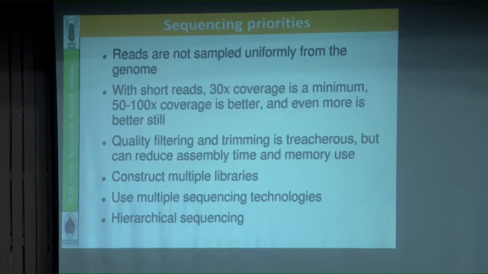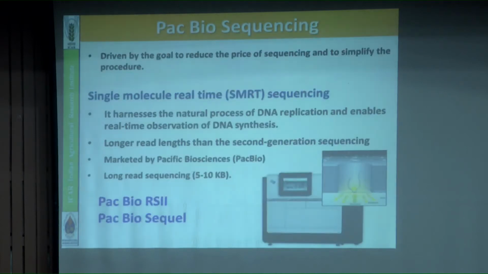As I earlier told, multiple sequencing technologies are used to make a complete genome sequence. So this is PacBio. Recently it has come. There are two platforms, PacBio RS II and PacBio Sequel. It will give only long reads. For example, long read sequencing of 5 to 10 KB in a single run. So there is no chance of small reads or duplication. It is based on single molecule real time sequencing chemistry. It is marketed by Pacific Biosciences. And price wise, I think it is also cheaper, not that costly for long reads.